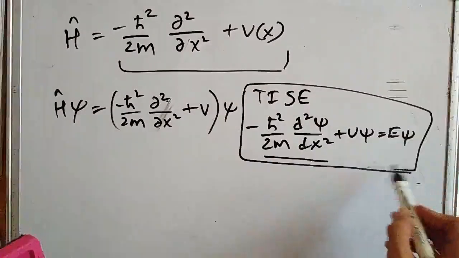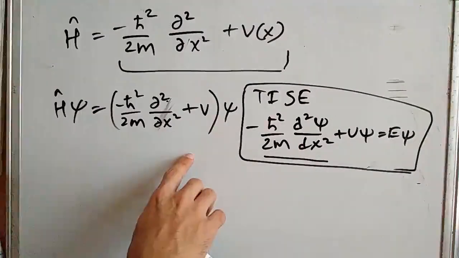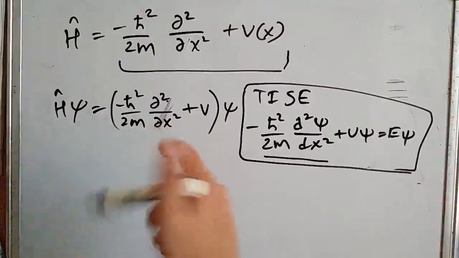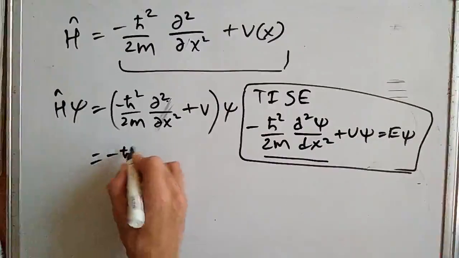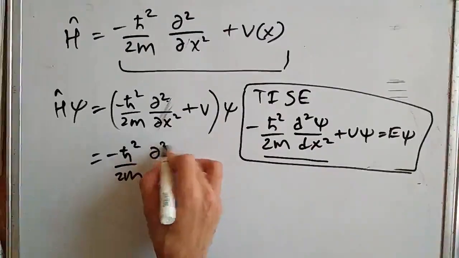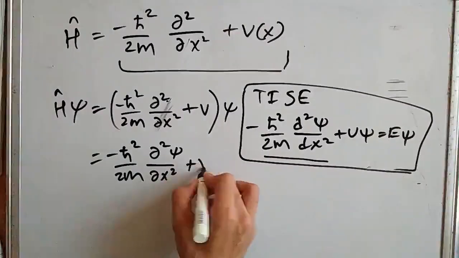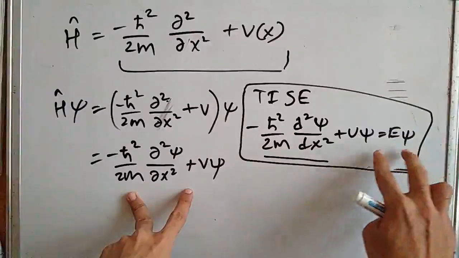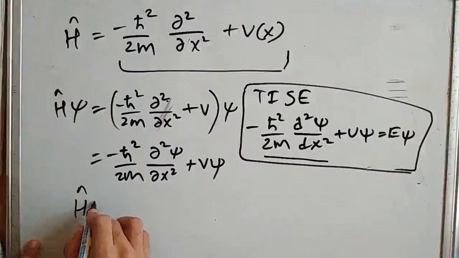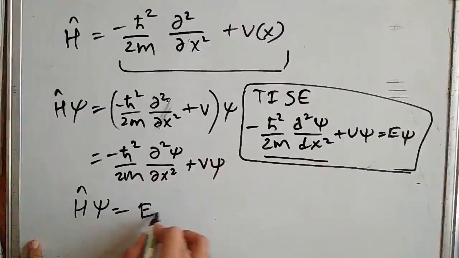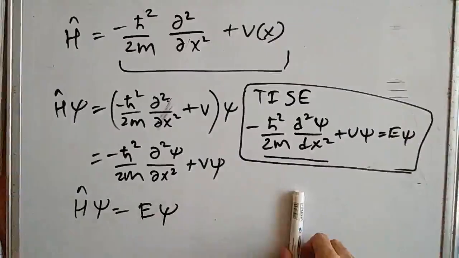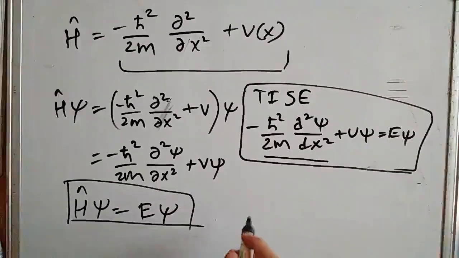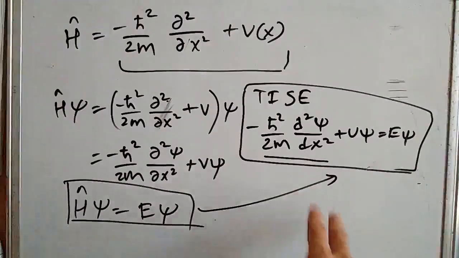This is the time independent Schrodinger's equation. On operating, we get h bar squared by 2m dou 2 psi by dou x squared plus V psi, which is exactly the left hand side. So we write it as H operated on psi is equal to E psi. This expression is shorthand notation for the time independent Schrodinger's equation.